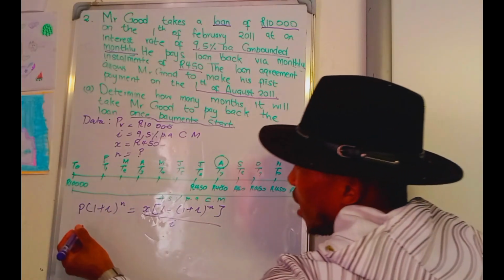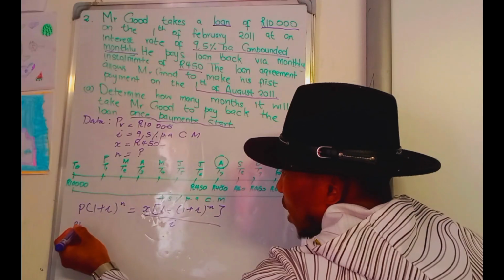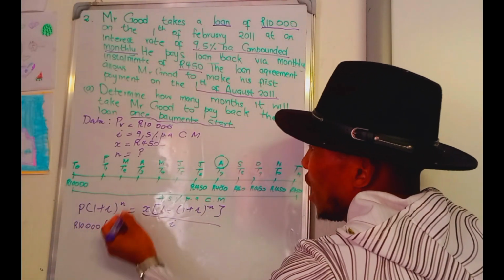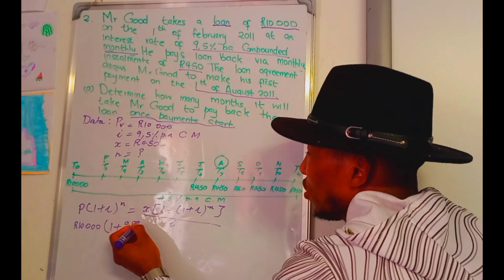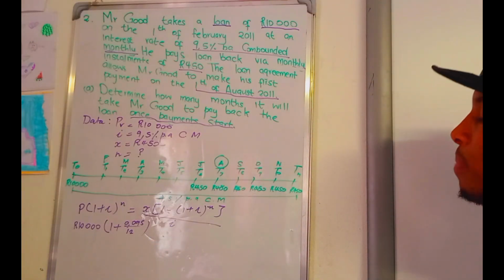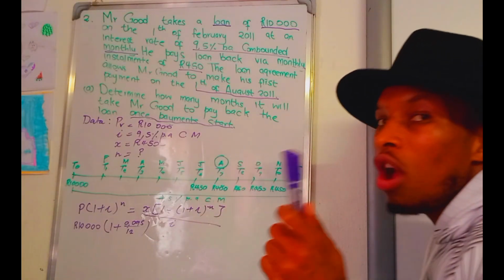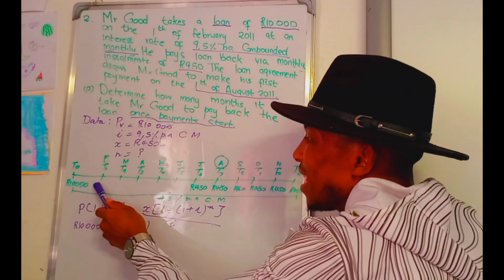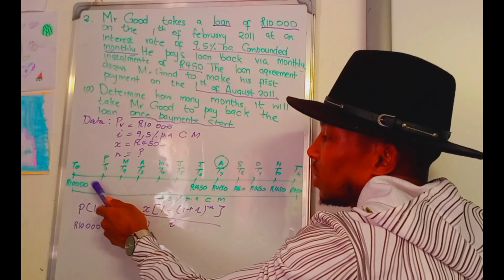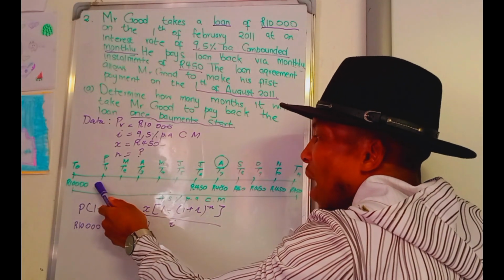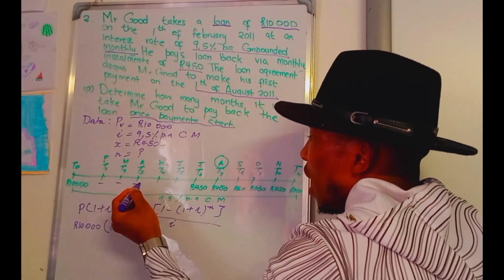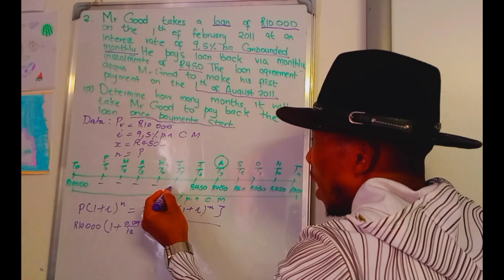Let's substitute quickly. Then we're going to say the loan we have is 10,000, then open bracket, plus what's the interest? The interest is 0.095 divided by 12. Then, how many payments does he make? Okay. The rule of a loan says that you borrow the loan at the end of the month, and at the end of the month you just start paying. But he didn't pay at the end of February, and also didn't pay at the end of March, or at the end of April, as you see.